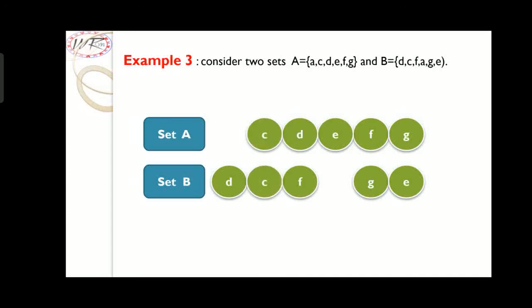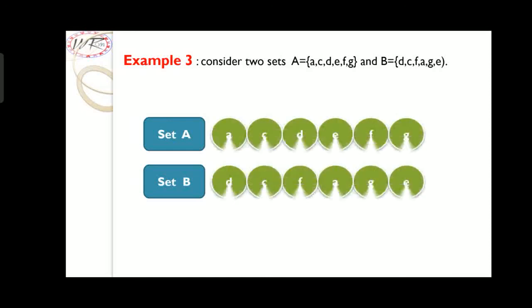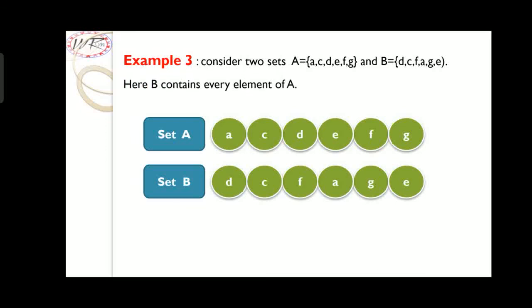Next, the element C is also in both A and B. Next, the element D is also in both the sets A and B. Next, E is also a common element. Next, F is also a common element. And then the last one, G is also a common element of A and B. Here B contains every element of A. Therefore A is a subset of B.